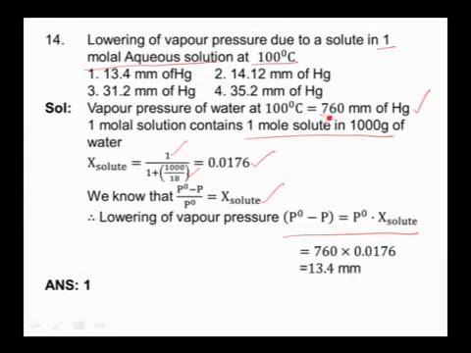The P naught is 760 mm of mercury, and the mole fraction of solute that we calculated is 0.0176. On multiplication of both these values we will get 13.4 millimeters. So the lowering of vapor pressure is nothing but 13.4 mm of Hg, and the first option is the correct answer.